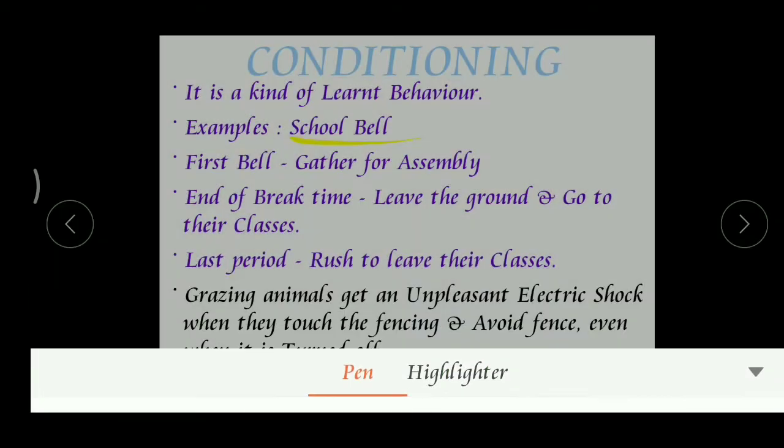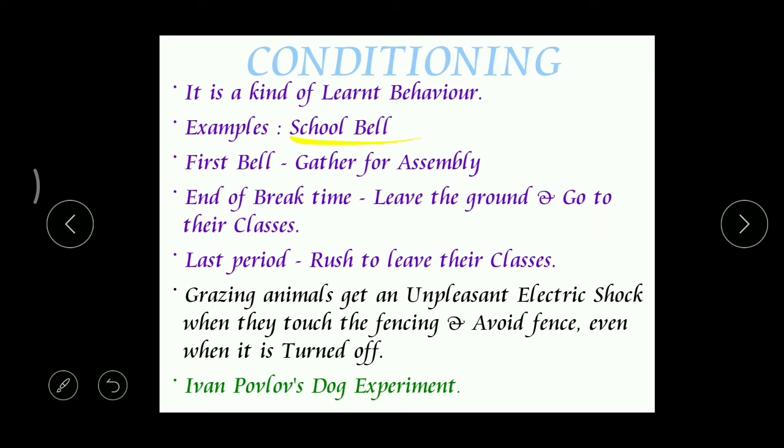When you observe our school, the bell rings at different timings. The bell is same, but from time to time our behavior changes. Have you observed that? So when you hear the first bell, what do you do? You come out of the classrooms and gather for assembly, right? And after the break time, you may be in the ground or somewhere, but once you hear the bell, you leave the ground and go to your classes.